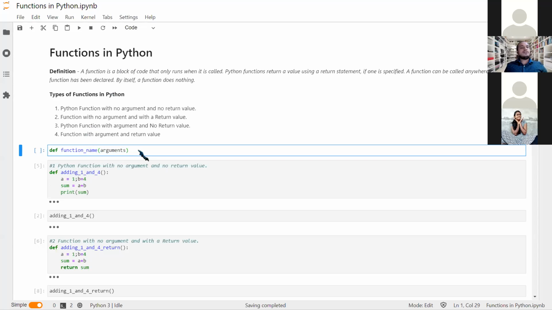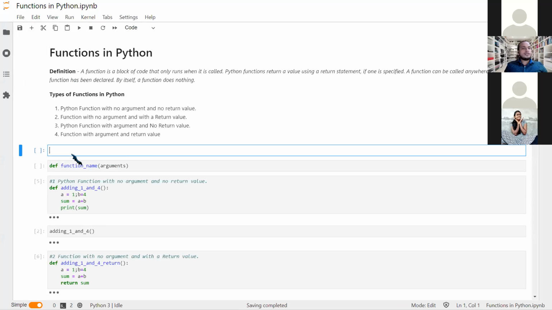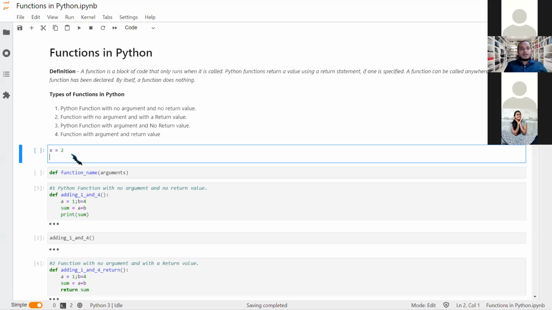So what do we know? We take a variable, say x, and we try to square it. Here we take x is equal to 2, and then we square it.